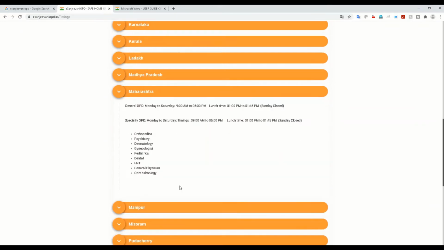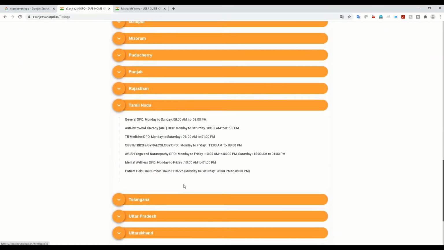You can select whichever state you want. You can just click and see, like if you want to take a consultation in Tamil Nadu, or if you're a Tamil-speaking person, here are the general OPD timings, and everything is mentioned here.